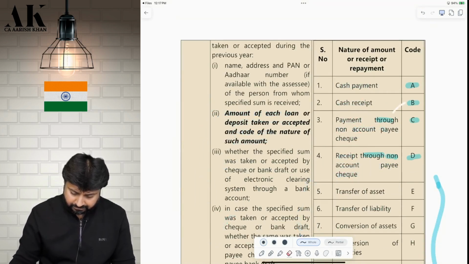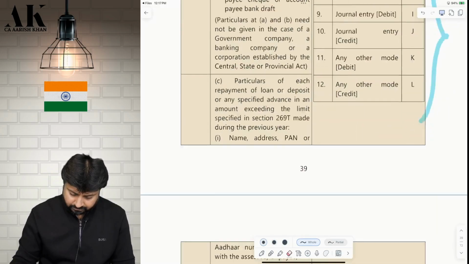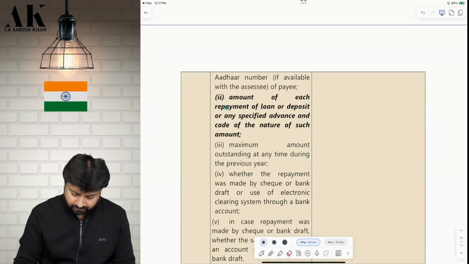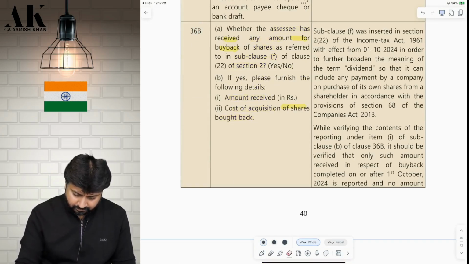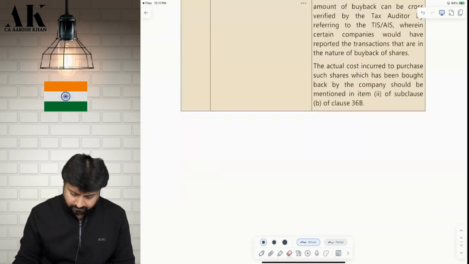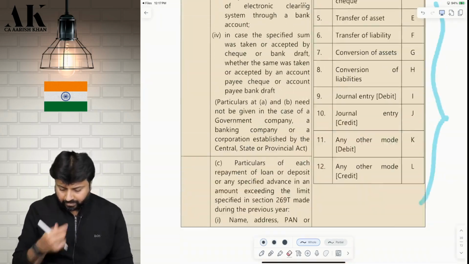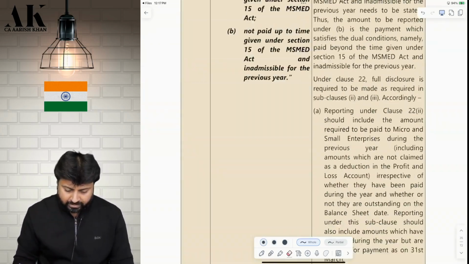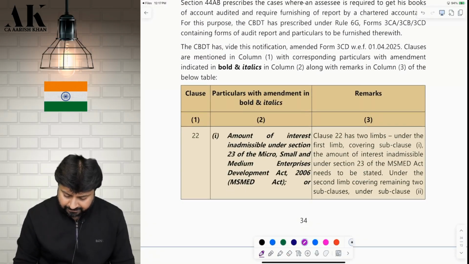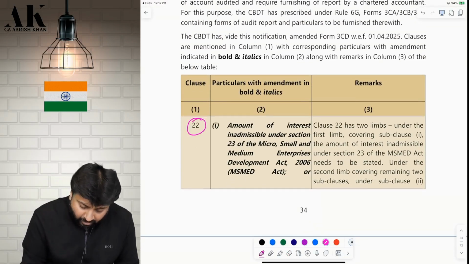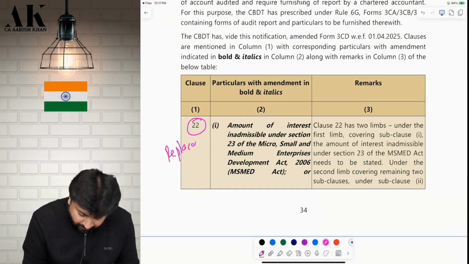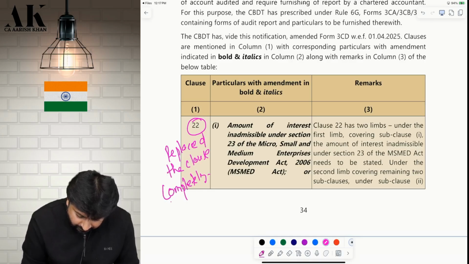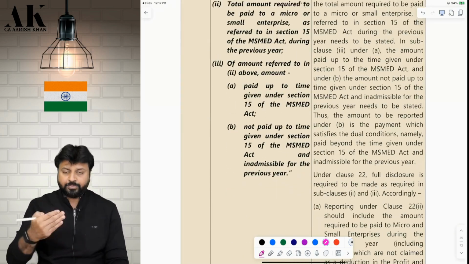Just a second. Now, in tax audit, the first amendment which they have made over here is with respect to the MSME clause. They have replaced this clause completely with a new clause in which they have put 3 points.